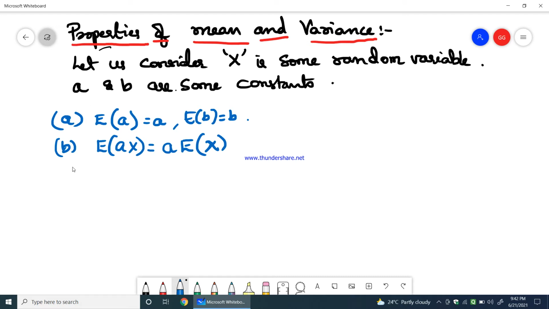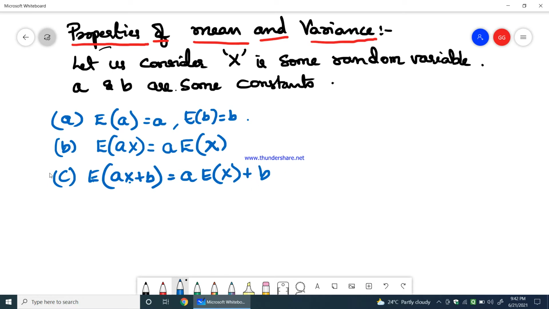Now coming to the third property, the expectation of ax plus b would be equal to a into expectation of x plus expectation of b, which is nothing but b. So a into E of x is E of ax, whereas E of b is nothing but b.